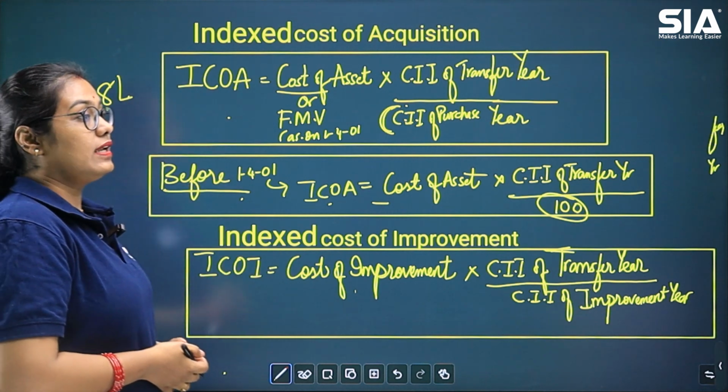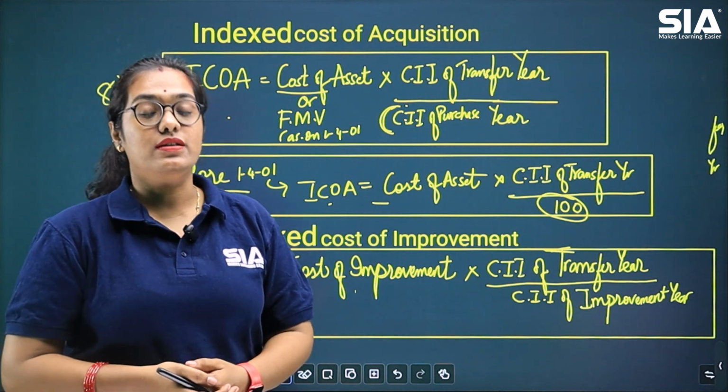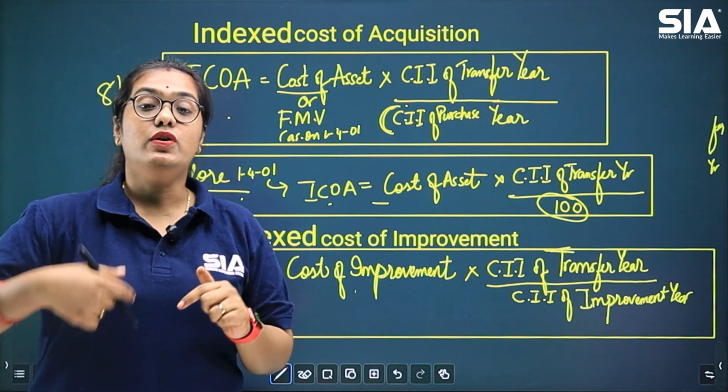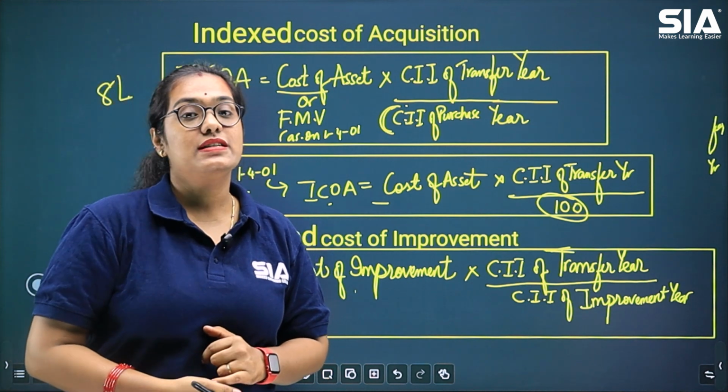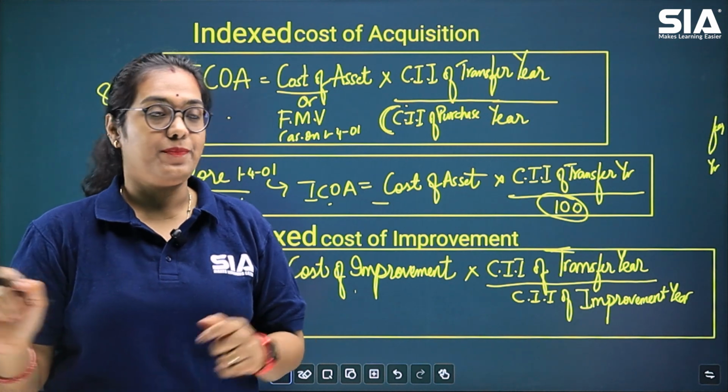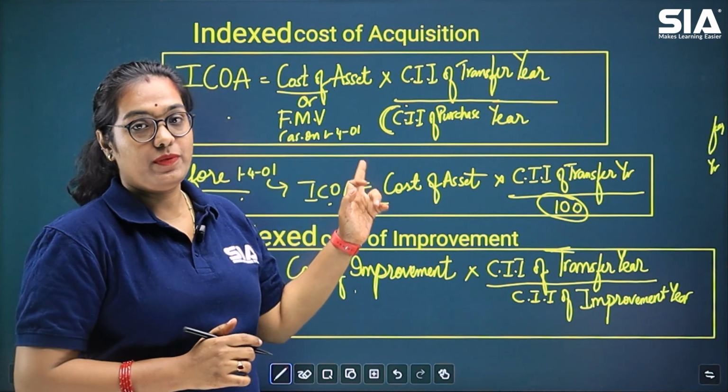Now, sometimes in your question, instead of giving the cost of acquisition, or along with the cost of acquisition, there is something given as fair market value of the asset, FMV. Okay.